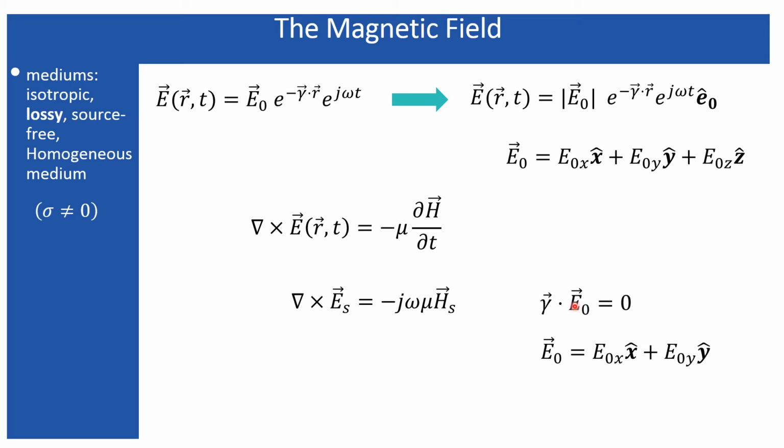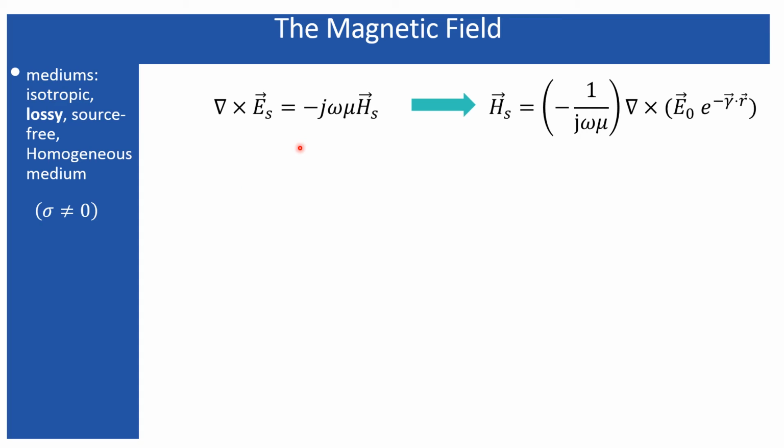So this dot product between them is 0, which signifies that if the wave is propagating along the z direction, the polarization of the electric field will be either x or y or both, but not along the z direction. So this is the limitation we have to maintain.